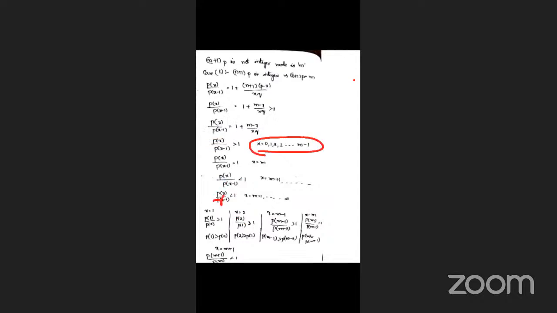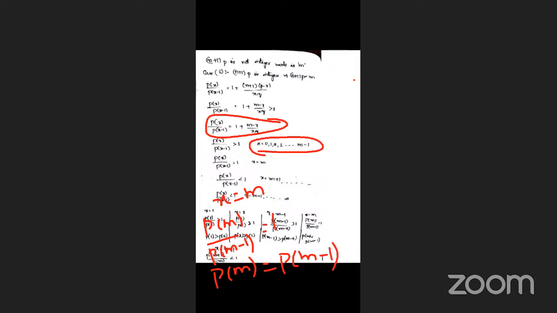Next, put the x is equal to m in the equation, that is probability of x by probability of x minus 1 is equal to 1 plus m minus 1. Sorry, x is equal to m means probability of m by probability of m minus 1. Probability of m minus m by m into q. ఓకేనా, m into m minus 1, m minus 1 0, the total term 0 అయిపోతుంది. అంటే exactly equal. Probability of m is exactly equal to the probability of m minus 1.